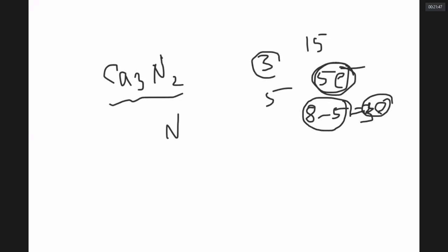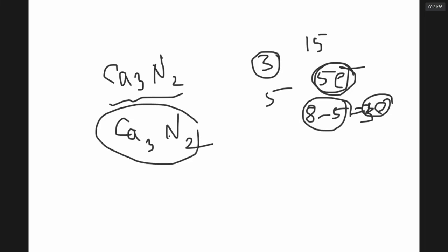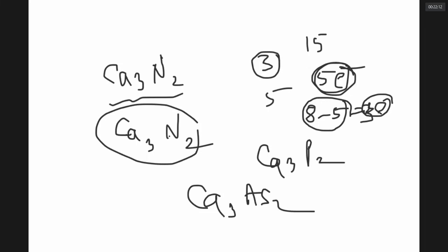If nitrogen valency is 3, I write this at the bottom of calcium. Calcium valency 2, I write at the bottom of nitrogen. So Ca3N2 is calcium nitride. Ca3P2 is calcium phosphide. Ca3As2 is calcium arsenide. The 15th group elements can combine with first and second group metals to give corresponding compounds.